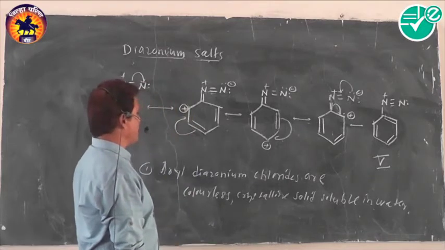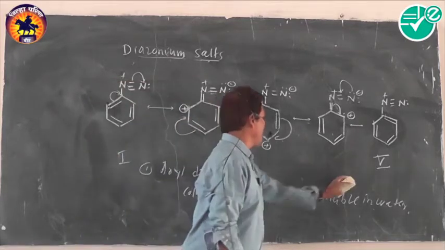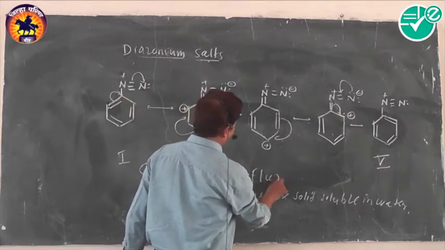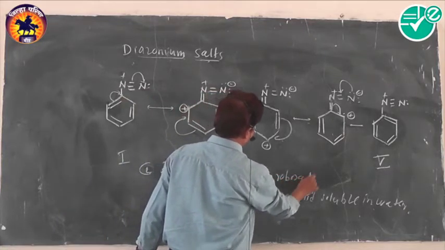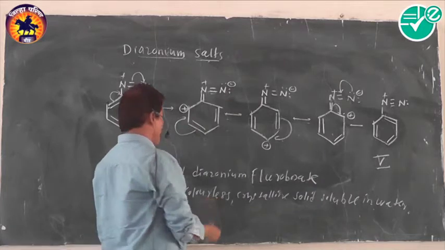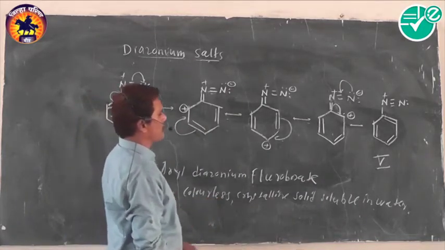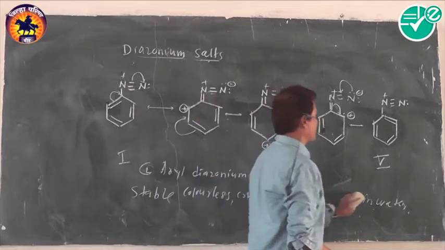But aryl diazonium fluoroborate is stable, more stable, colorless, but insoluble in water.